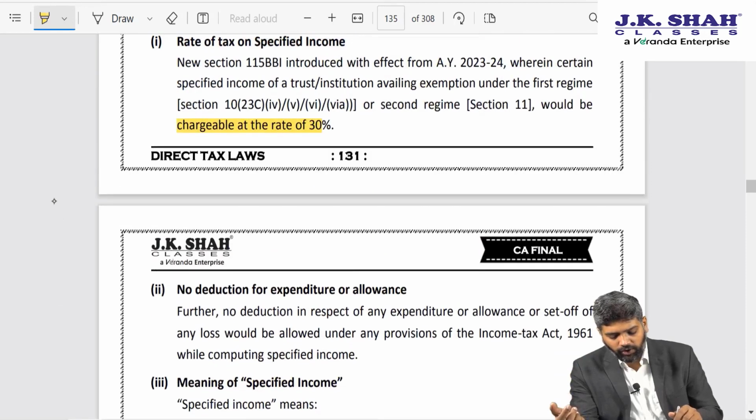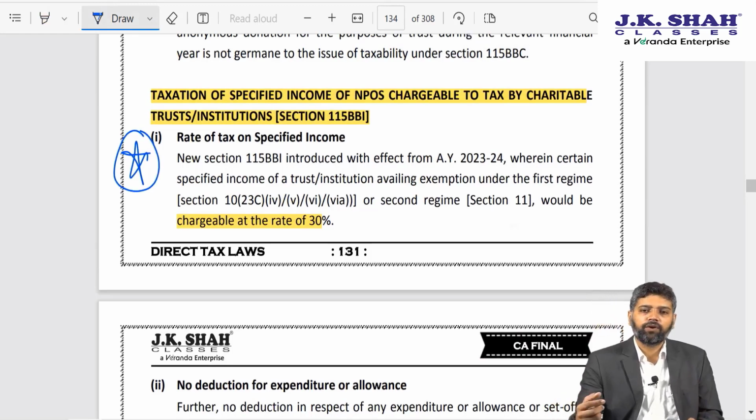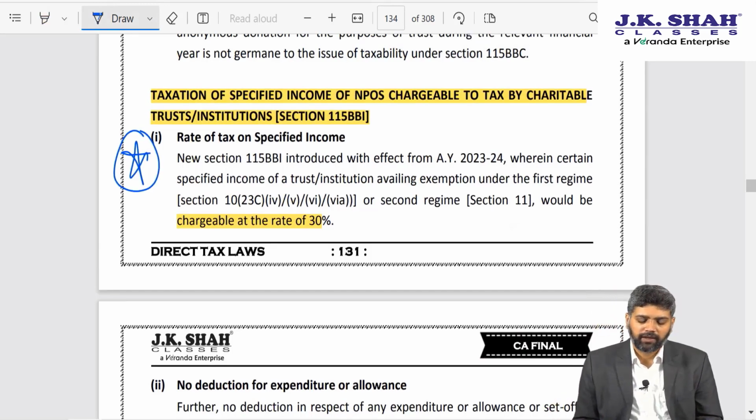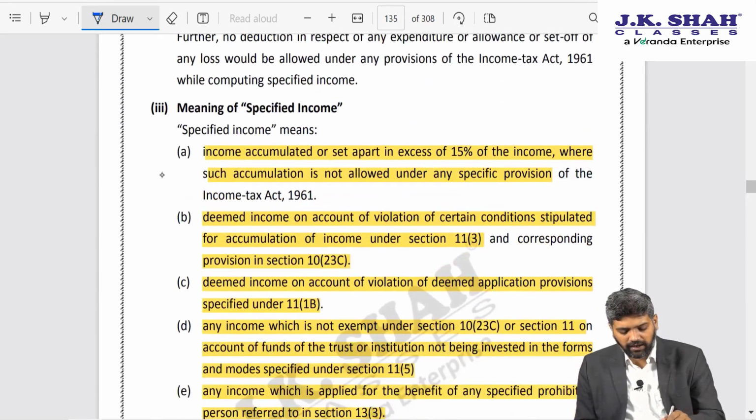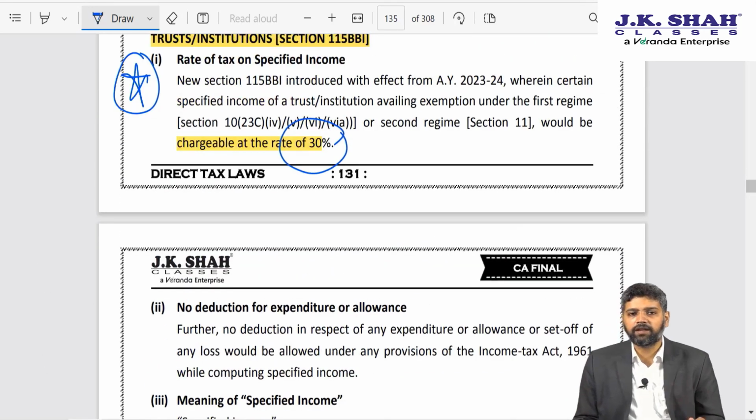This is a very important provision, friends, section 115BBI, very important from examination perspective. If any of these situations are attracted, then the resultant income will be taxed at 30%. No deduction, no expenditure, nothing will be allowed against this. The gross amount will be charged to tax at 30%.